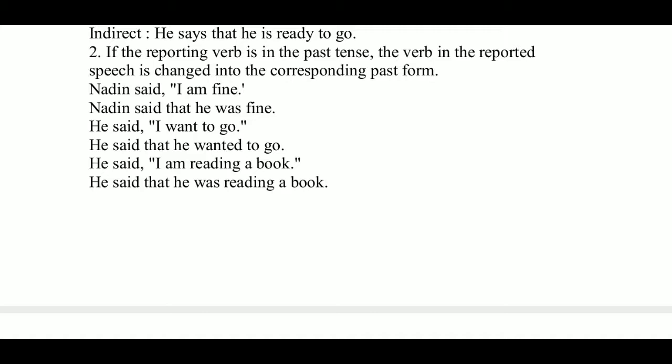He said, "I am reading a book." This is present continuous tense. So present continuous tense will be changed into past continuous. He said that he was reading a book. In past continuous, we use was or were plus the verb's first form with ing. So, he was reading a book.